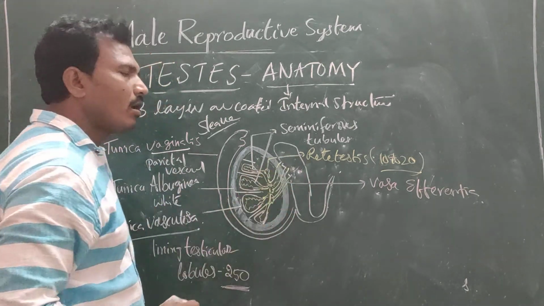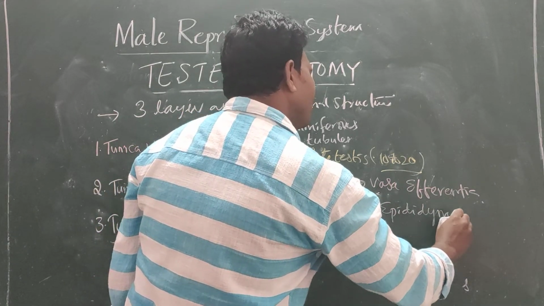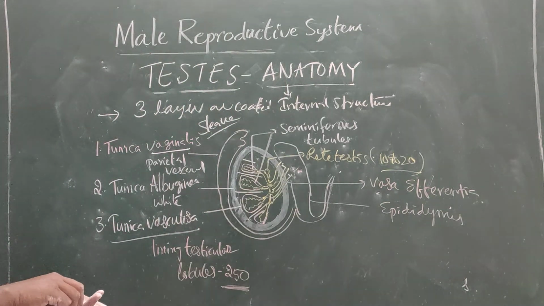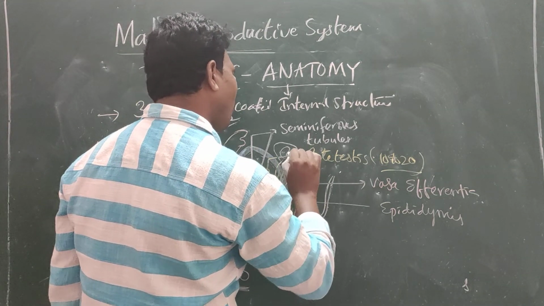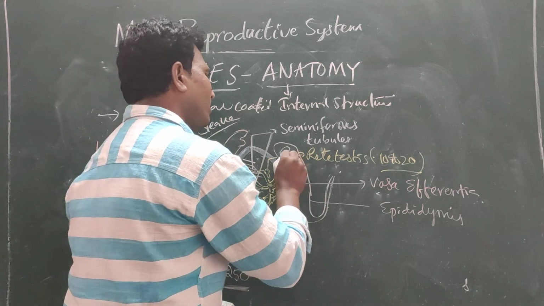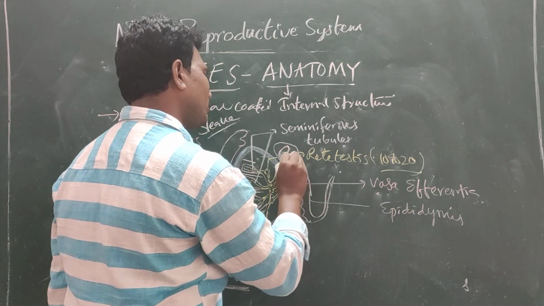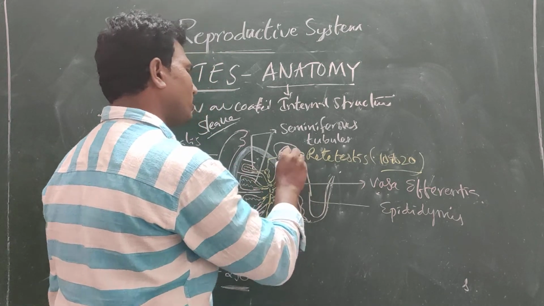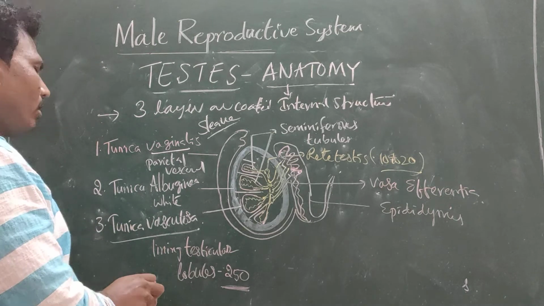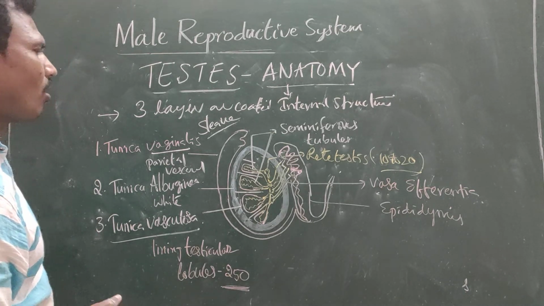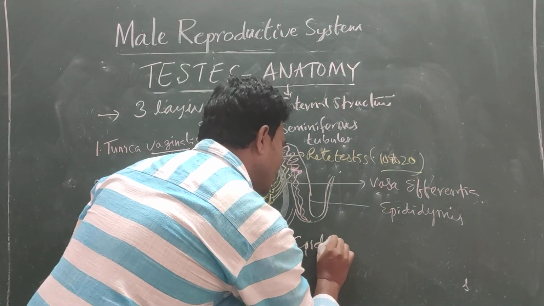This is called the epididymis. The epididymis is divided into three parts: this is the head, this is the body, and this is the tail. The highly coiled part is called cauda epididymis. Am I right?